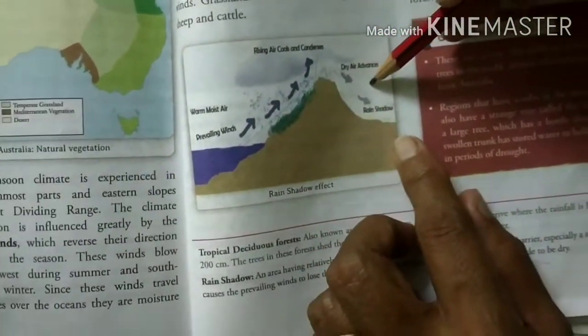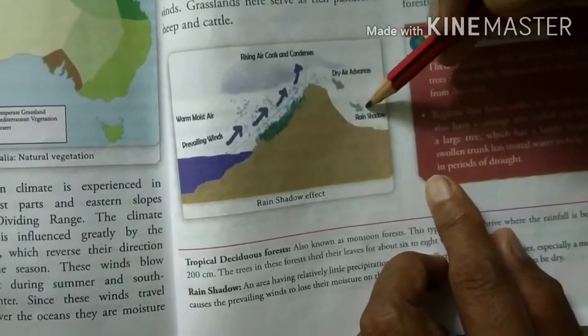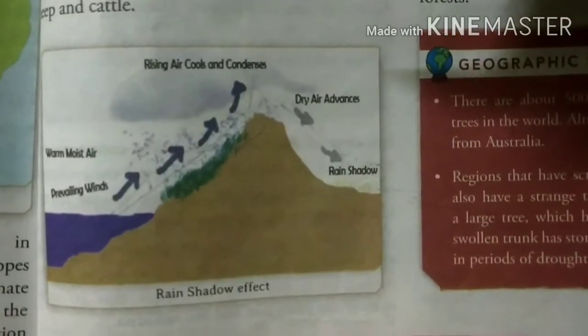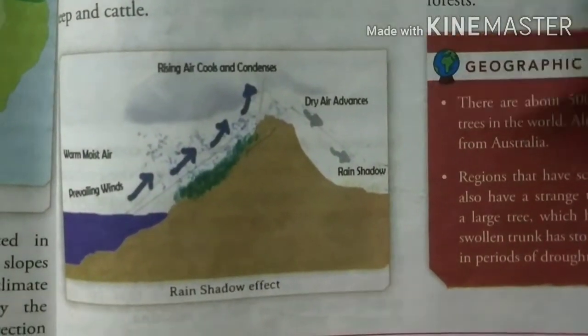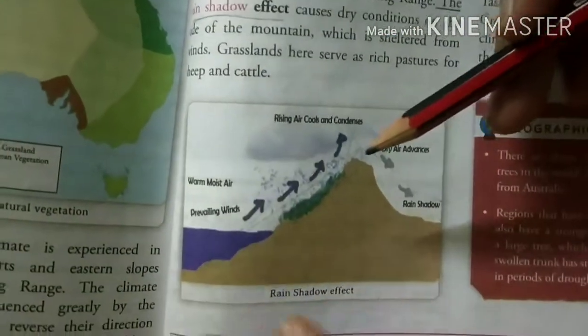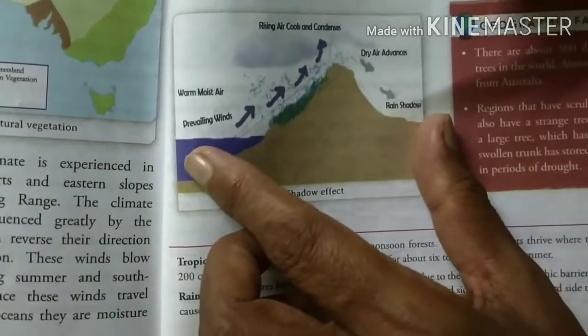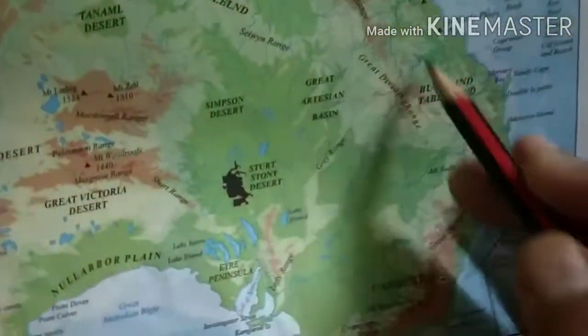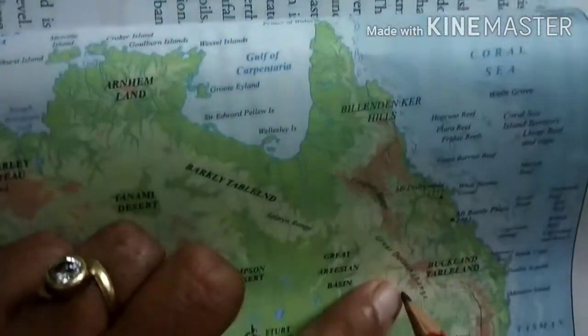Dry air comes this side, and then we get very little rain, and as we go far from these mountains we seldom get rain, and due to that Western Australia is desert. So it is all about the rain shadow effect. If a question comes, you have to draw this rain shadow diagram. And why do we have the rain shadow effect in Australia? Due to the Great Dividing Range, the Eastern Highlands.